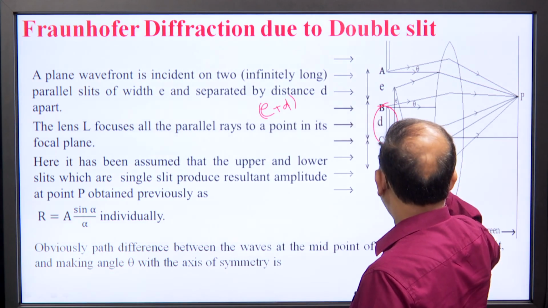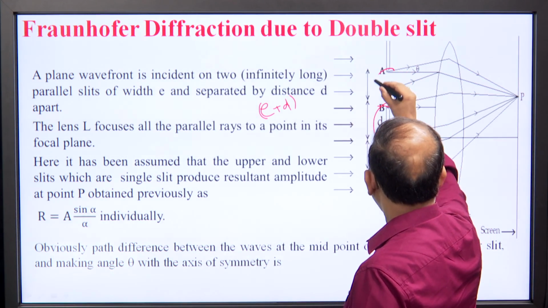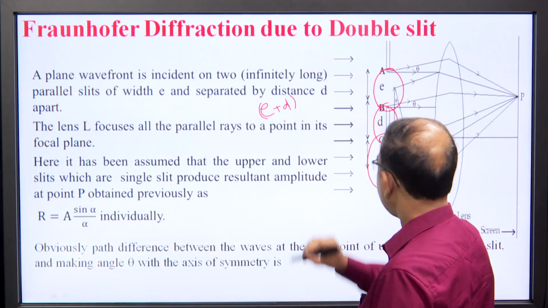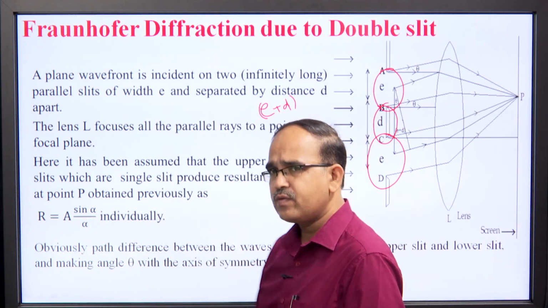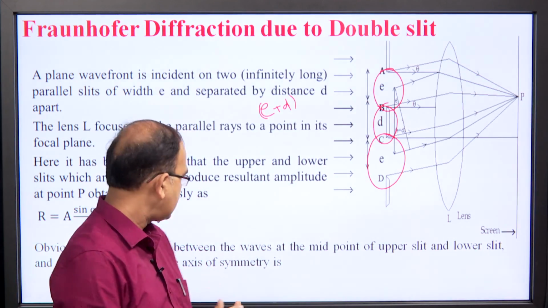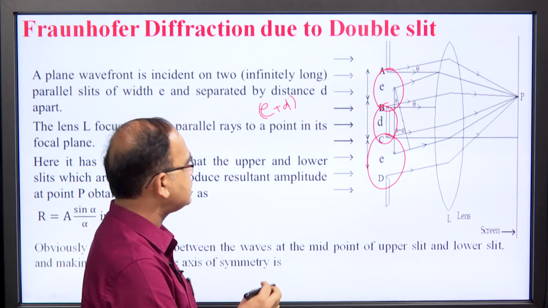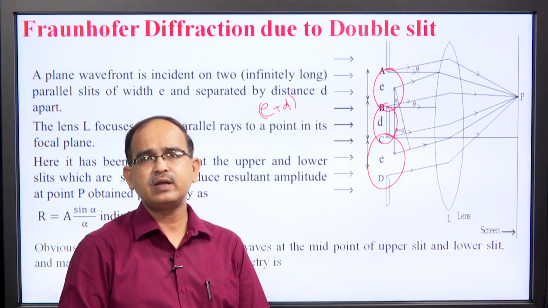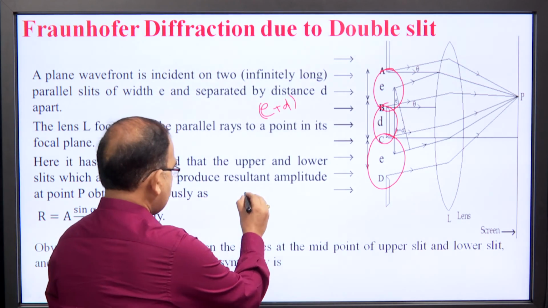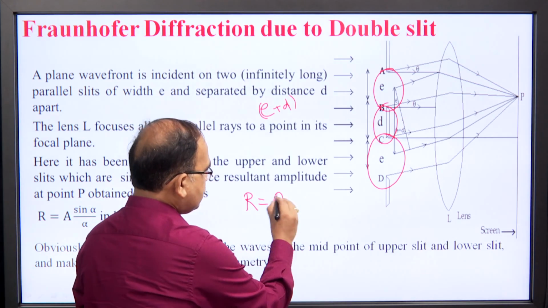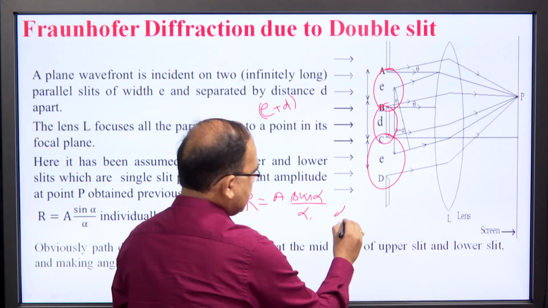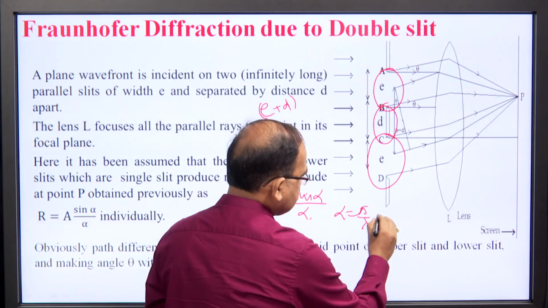To proceed further, we will assume here again that the slit AB and slit CD are producing a single wave of amplitude A sin alpha over alpha, which is the resultant of a single slit at an arbitrary point P in space, where alpha is the same as earlier, pi over lambda e sin theta.